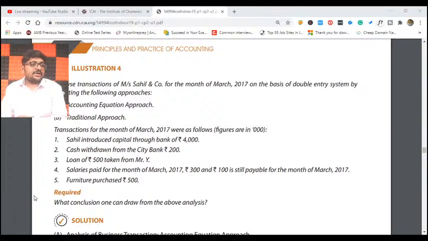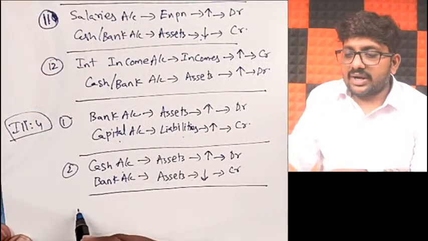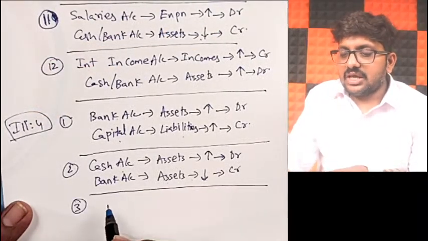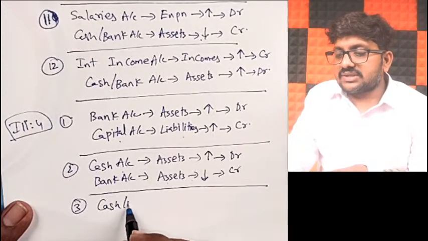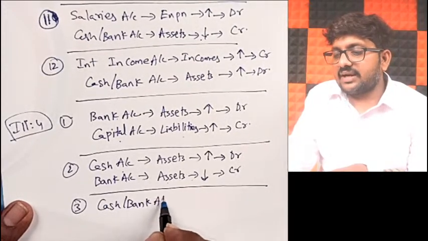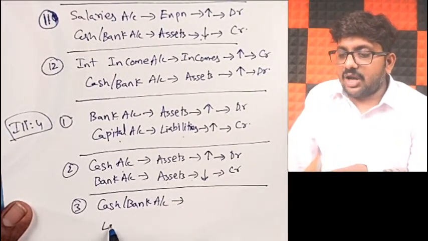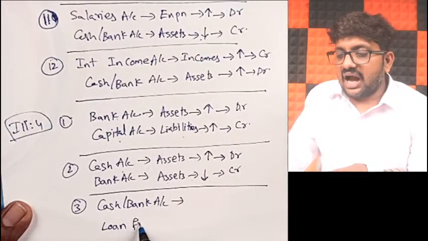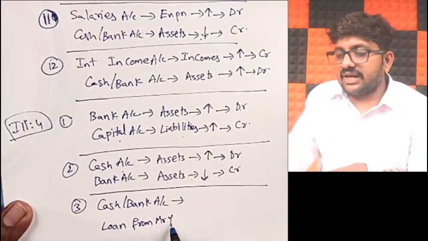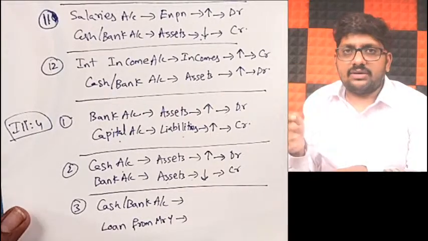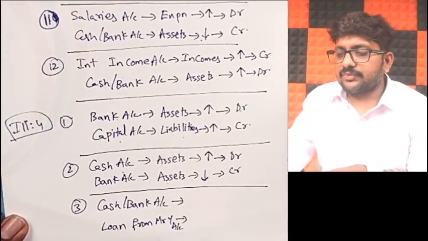Illustration number 4. And coming to the third one, loan of rupees 500 taken from Mr. Y. So this fellow has gone and taken a 500 rupees loan from Mr. Y. Okay, no problem. Because he is giving us money, obviously cash or bank account will be affected, right? And because you are taking it specifically as a loan, I will write it as Loan from Mr. Y account.